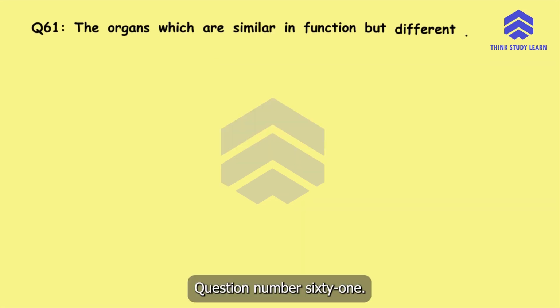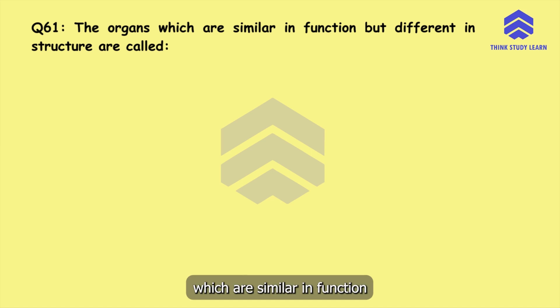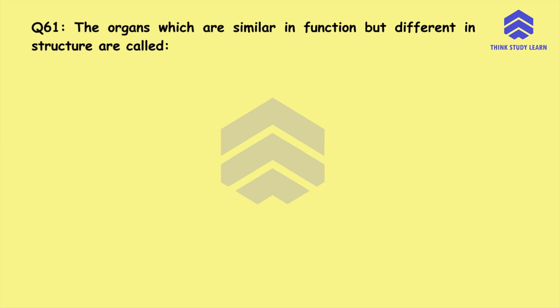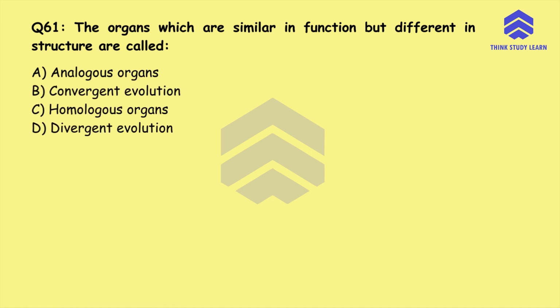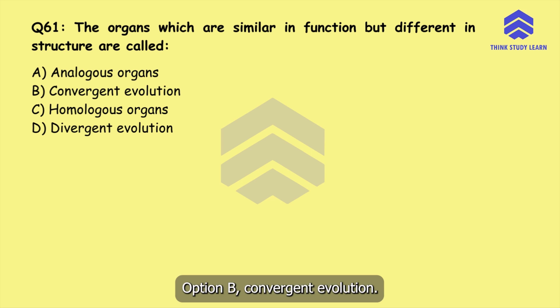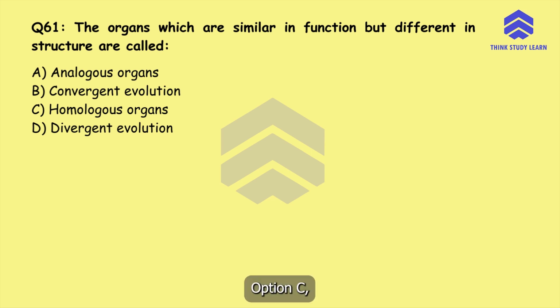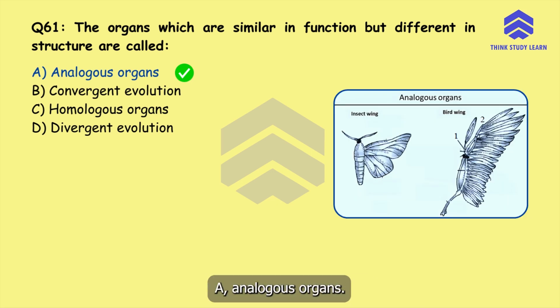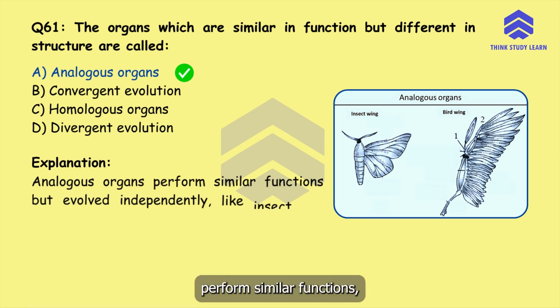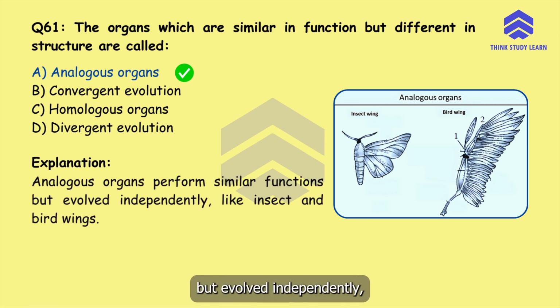Question number 61. The organs which are similar in function but different in structure are called option A analogous organs, option B convergent evolution, option C homologous organs, or option D divergent evolution? The correct answer is option A, analogous organs. Analogous organs perform similar functions but evolved independently, like insect and bird wings.